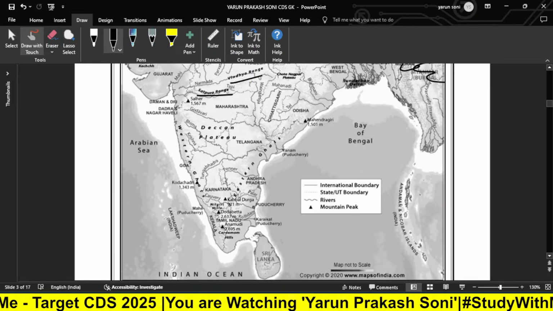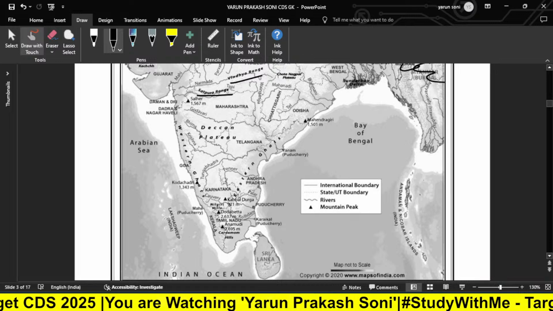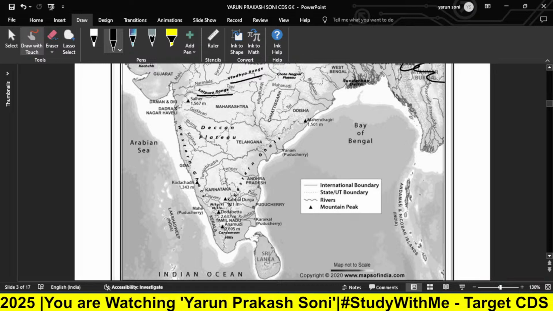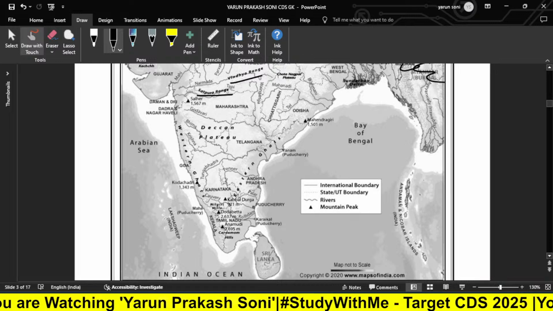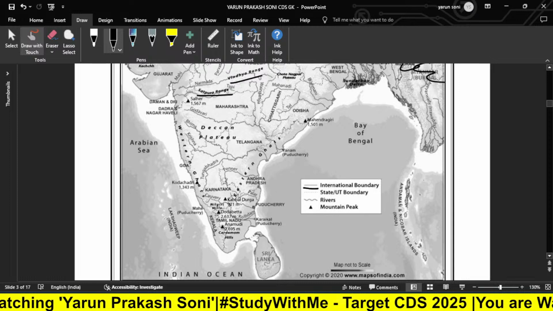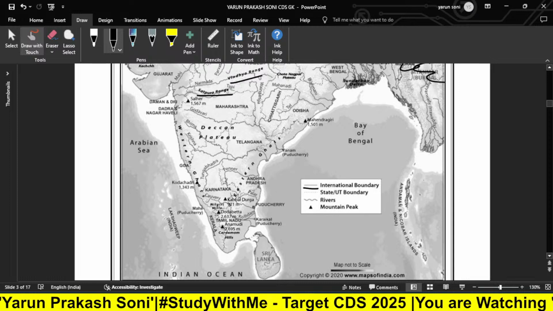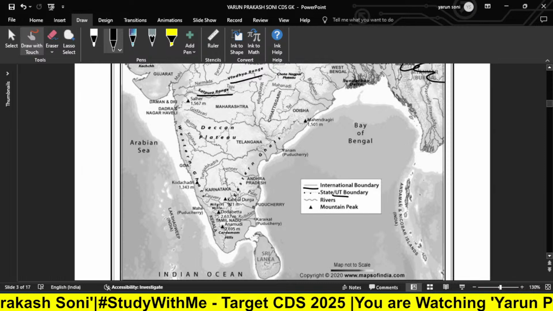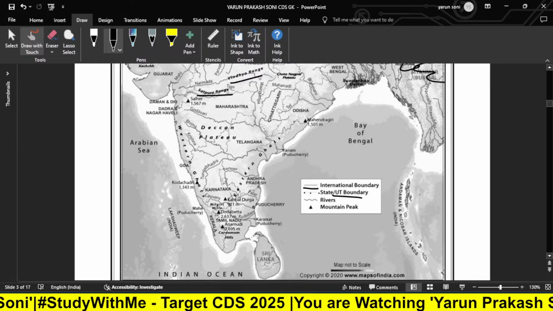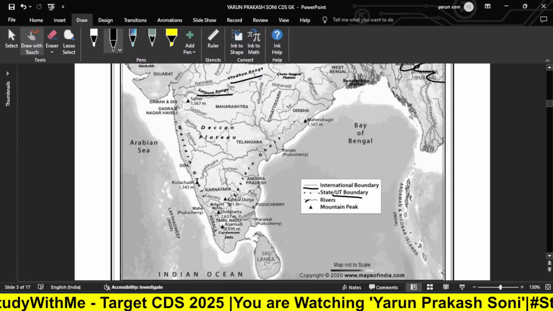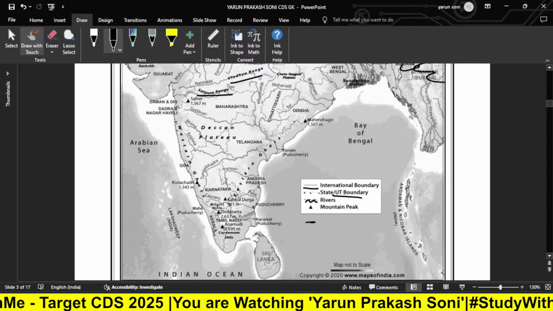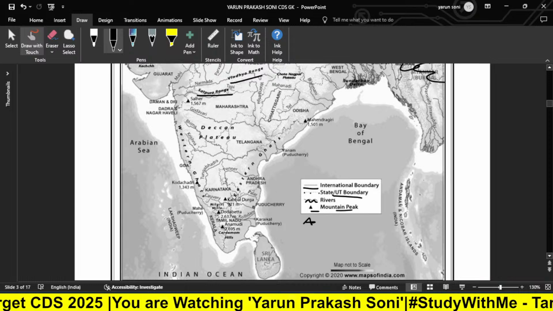Now, if we go deeper, I am sharing this map with you all. So how will you study this particular map? As you can see, this particular line shows the international boundary, and dotted lines show the state boundaries or union territory boundaries, and these are the rivers, and this indicates mountain peaks.